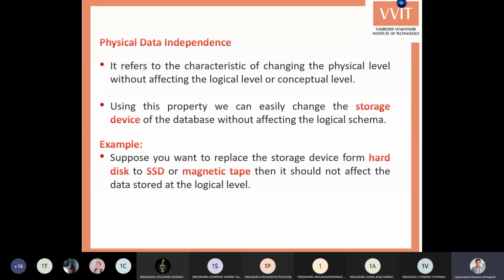The example for physical data independence is that we can simply change the storage device from a mechanical hard disk to a solid state drive, or to a magnetic tape. Even though you are changing from one drive to another, it may not affect the internal data. That is nothing but physical data independence.